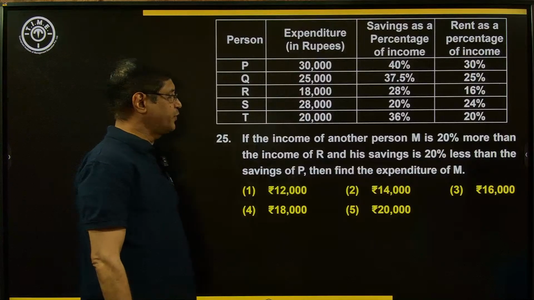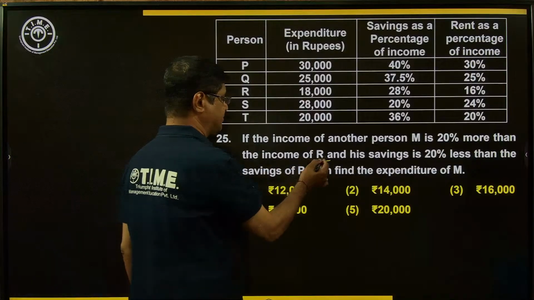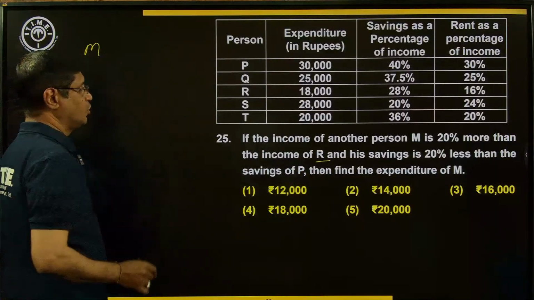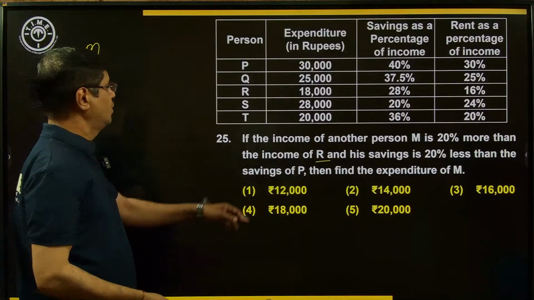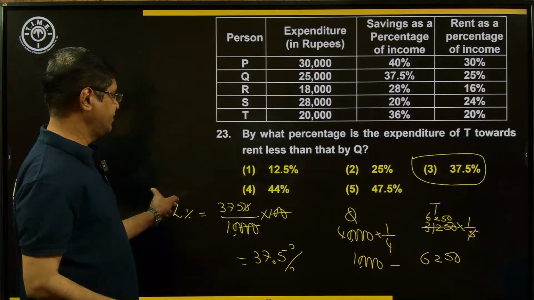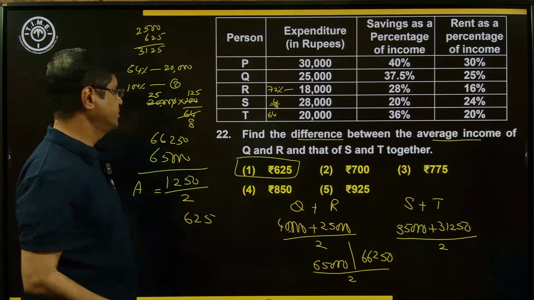If the income of another person M is 20% more than the income of the R, M income is 20% more than R. What is the R income? If you observe the previous example, R data is given here. Just look at R income. How much here? 25,000.